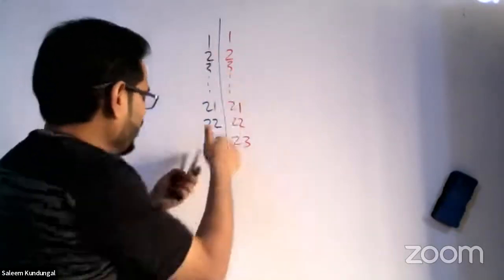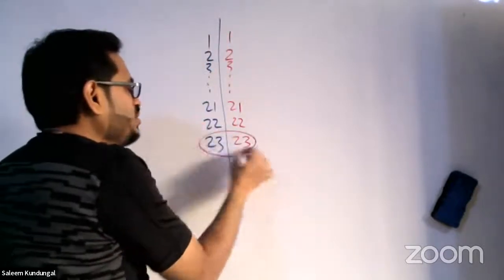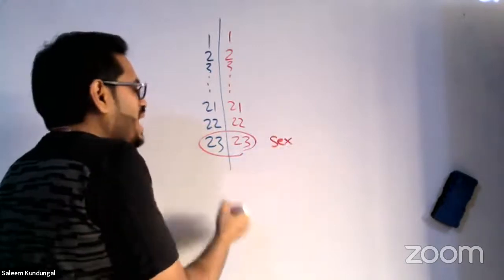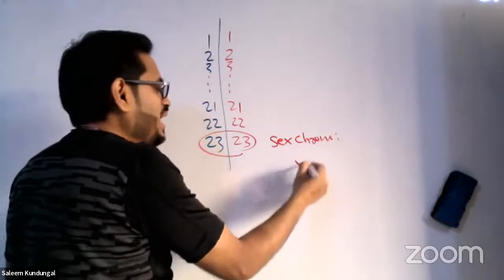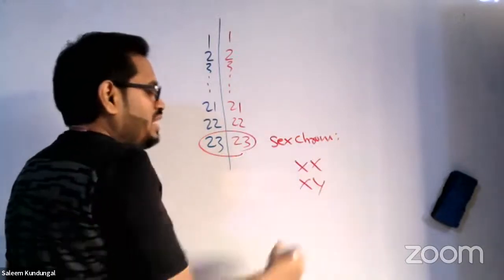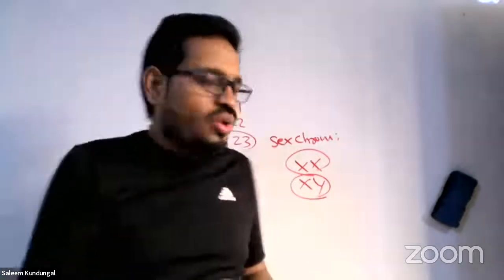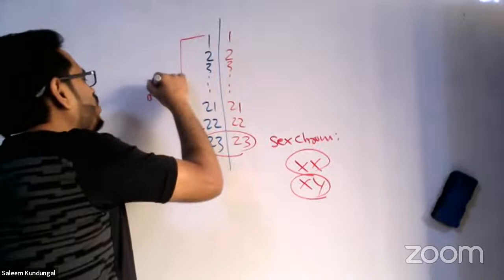Now, when you come across these chromosomes, the last set, the 23rd set, is what is called the sex chromosome, right? It can be either XX or XY. XY decides a male, XX decides a female. You know the details about that. So what are these chromosomes? The 22 chromosomes above are called autosomes.